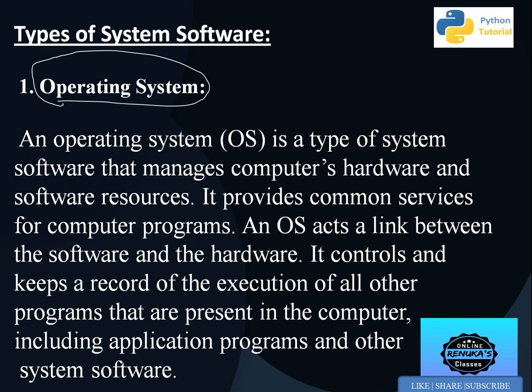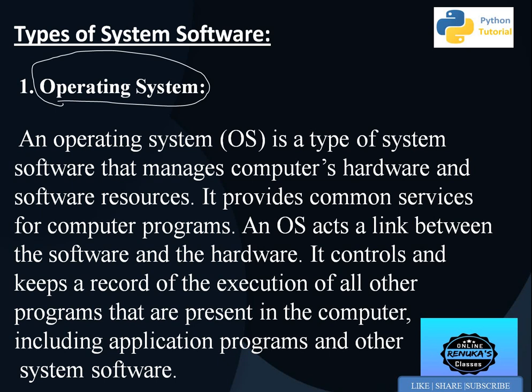It is an integrated set of specialized programs, a collection used to manage the overall operations of a computer. We can say that it acts as an interface between the user, computer hardware and software, and it controls and keeps a complete record of the execution of all programs.